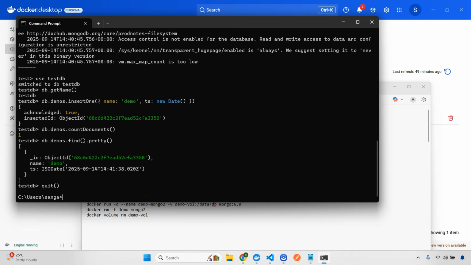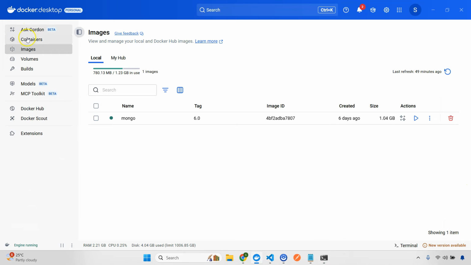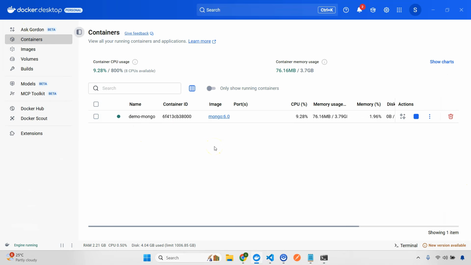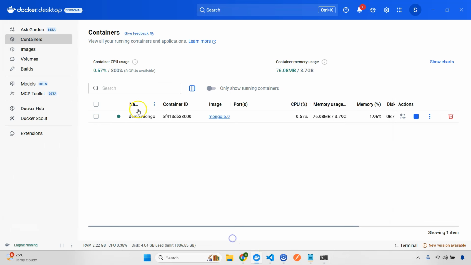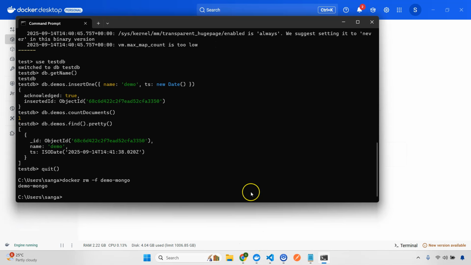Awesome. So now I have some data that is stored in my volume. Okay, and that volume is currently mounted to this container. Now what we need to do is stop and remove this container, this demo Mongo. This is the container name, right? So I'll go here and do docker rm -f, and then give the name of the container, which is demo Mongo. So you can just verify again. So I'll do demo Mongo, enter. So it's now deleted.